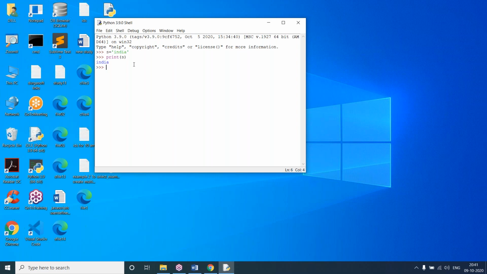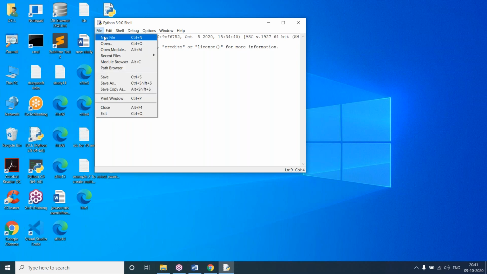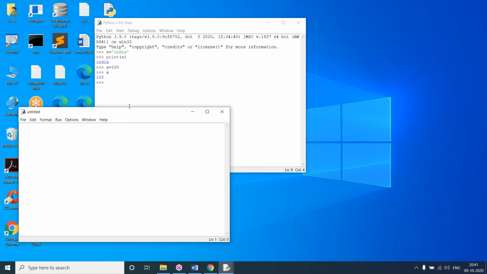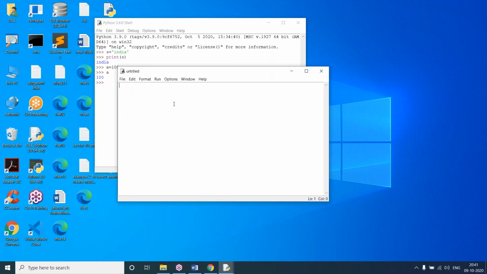Here you can see the same thing I am doing here. So it works as both interactive mode and batch mode. Now to create a new file, when I say new file, we'll get a new window, like a notepad. Here we can type the commands and we can execute.